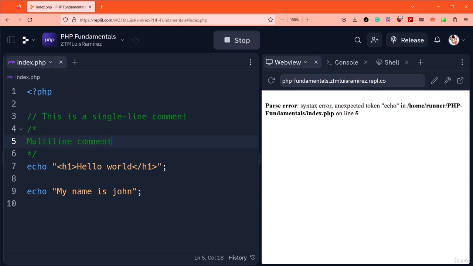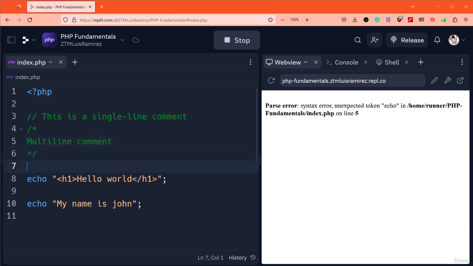There's one more syntax I want to show you. There's an alternative syntax for writing a single line comment. Rather than using / characters, you can use a hash character. This character also denotes a single line comment. It's not as popular as other solutions, but you may come across it.